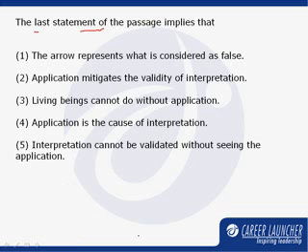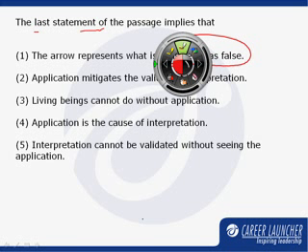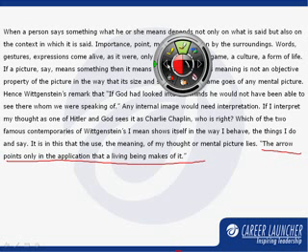So the first option says the arrow represents what is considered as false. No. What was the last statement saying? It is in that use the meaning of my thoughts or mental picture lies. The arrow points only in the application that a living being makes of it.